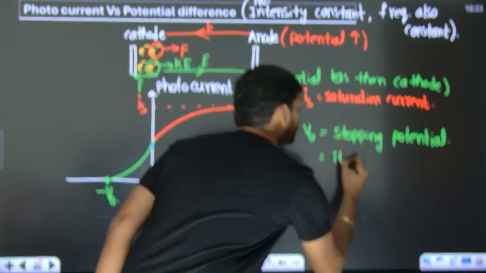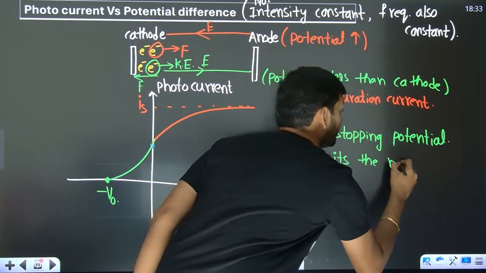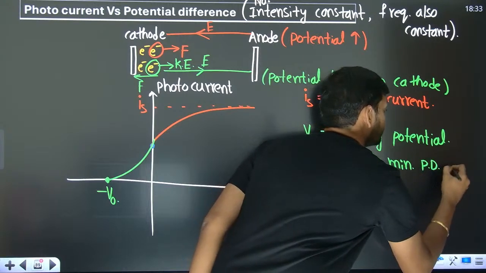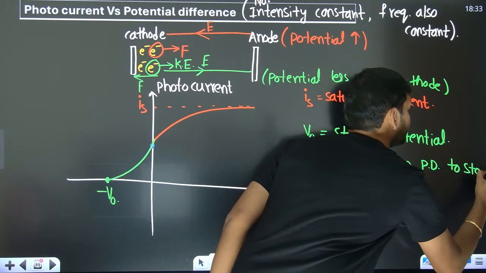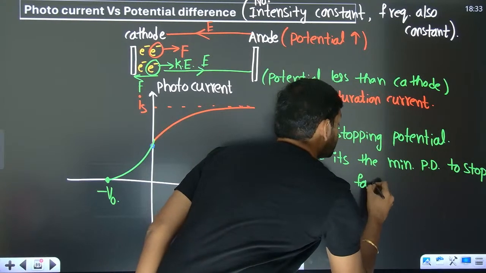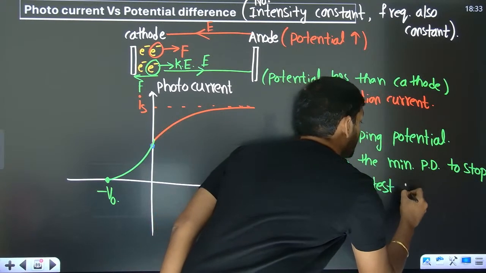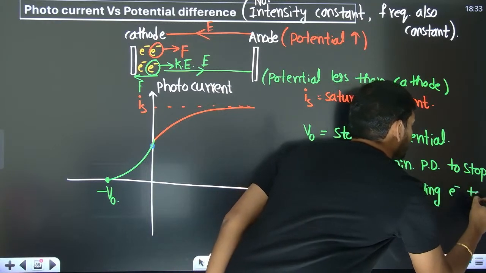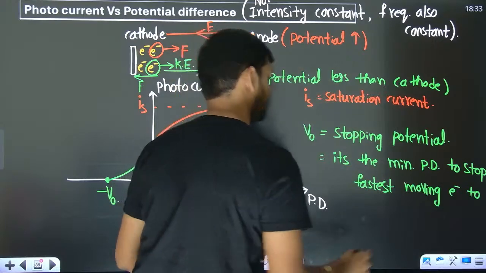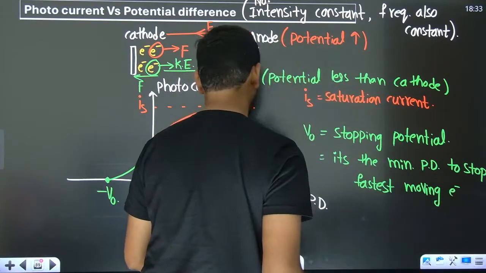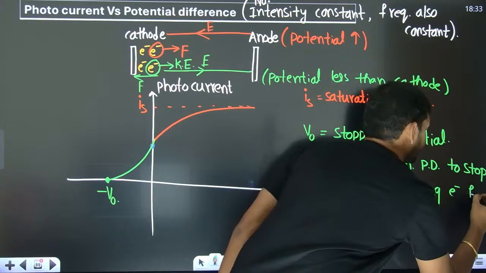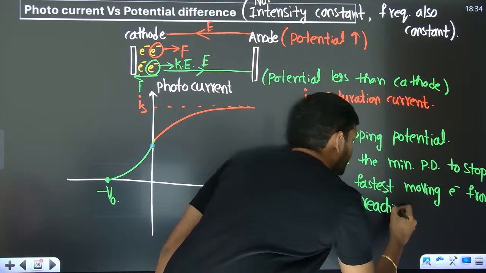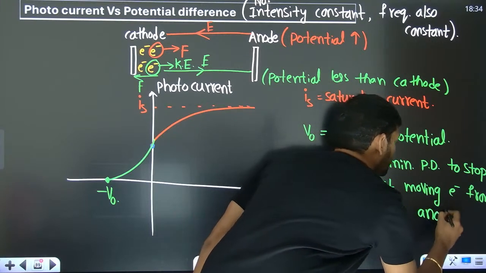It's the minimum potential difference to stop the fastest moving electron from reaching the anode plate.